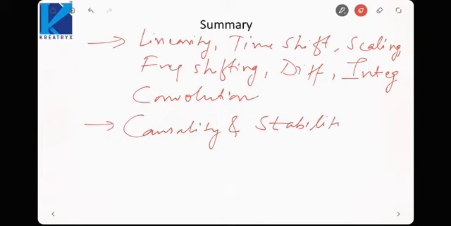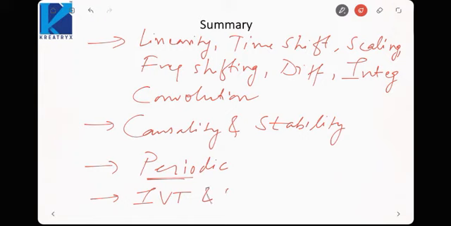Causality is when the ROC is right of the rightmost pole. Stability is when the ROC includes the j omega axis. Last we saw how to deal with periodic signals in the Laplace domain, or how to find the Laplace transform of periodic signals. So this is all about the Laplace transform. And one more thing that we saw is the initial value theorem and final value theorem. This is very important because questions can be framed directly from the initial and final value theorems. So this is all about the Laplace transform.